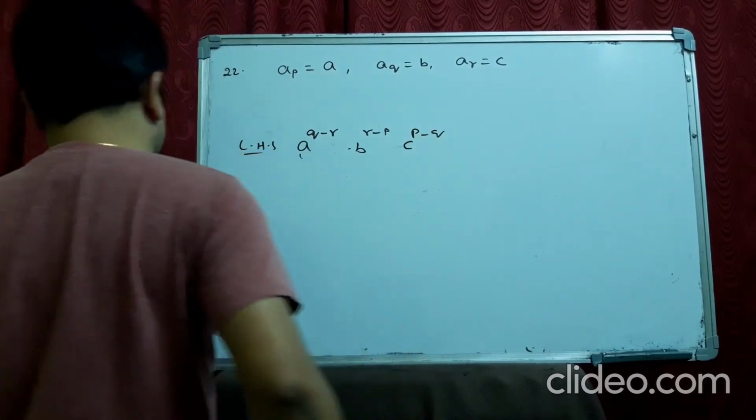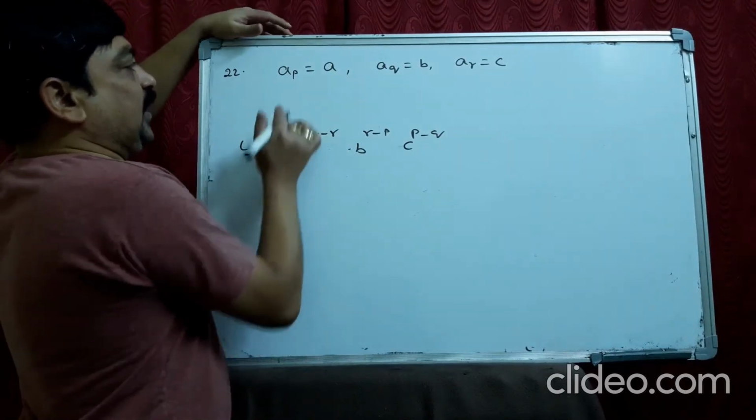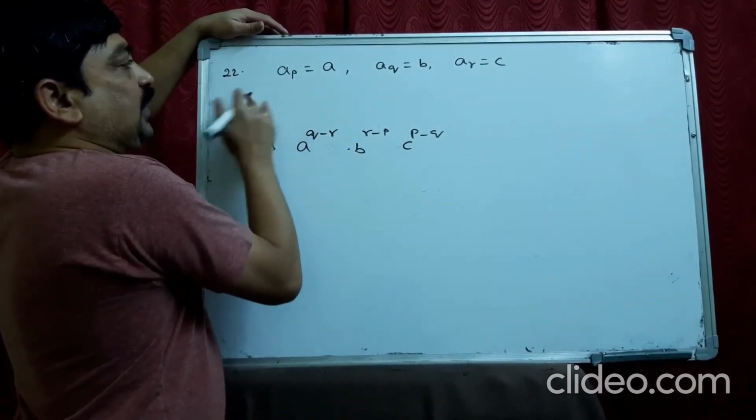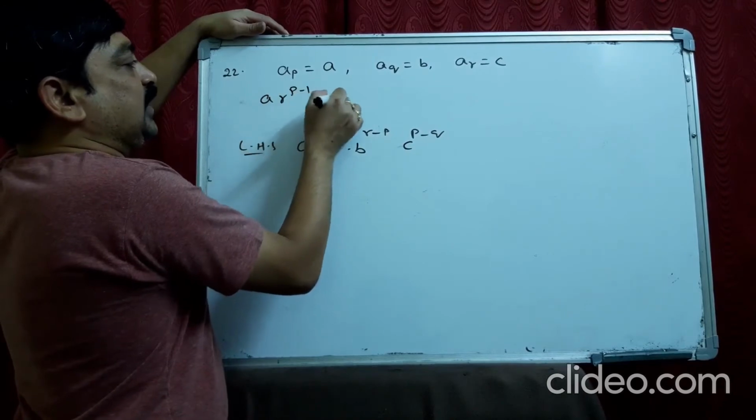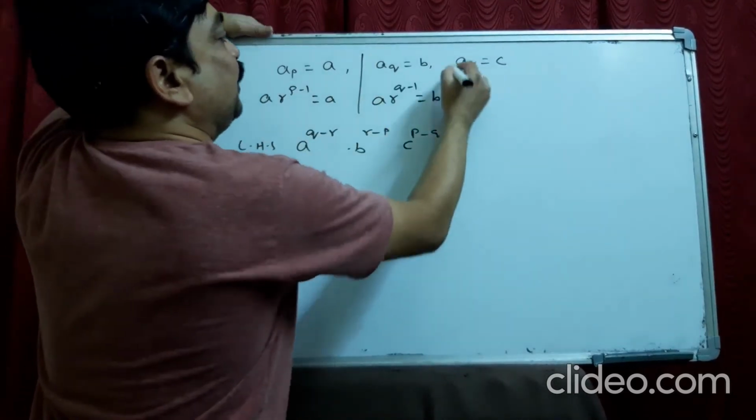We should show that it is equal to 1. Okay. What is A here? AP. AP means A R power P minus 1 is A. A R power Q minus 1 is B.